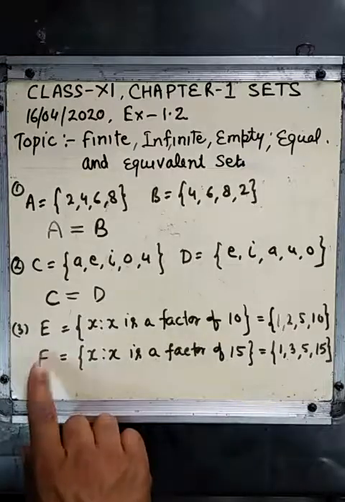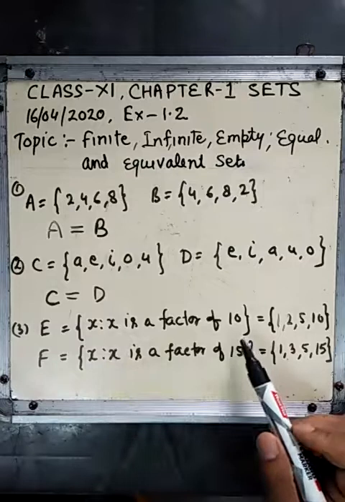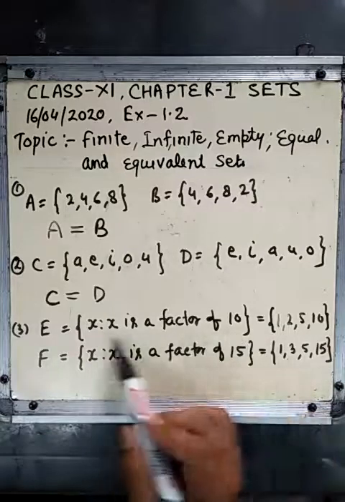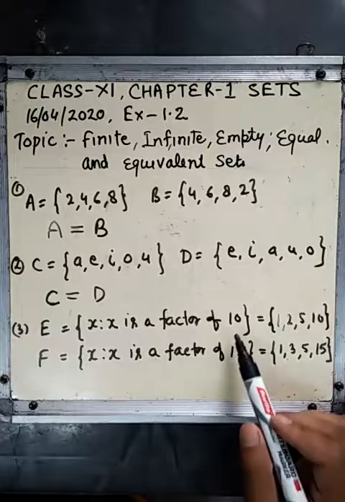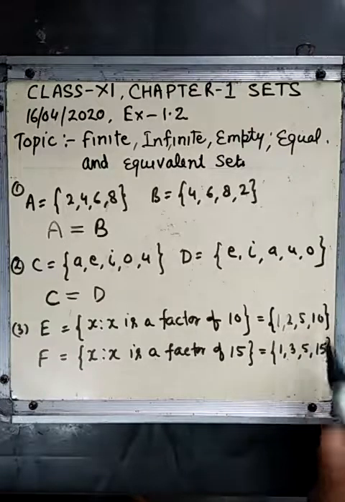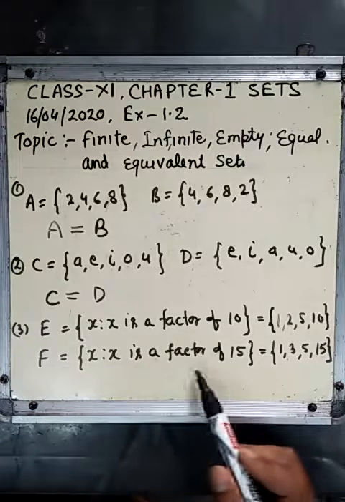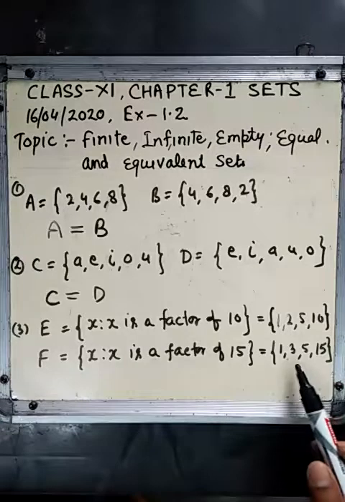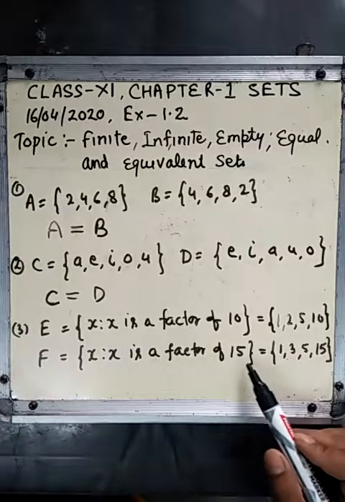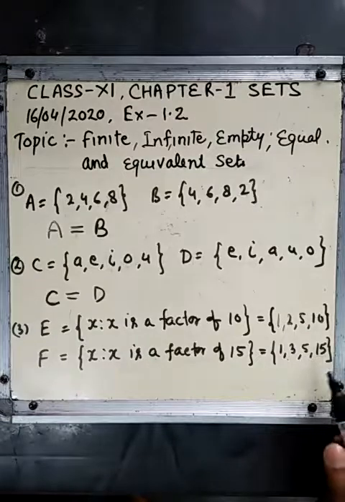But in E and F, set E is x such that x is a factor of 10. Right? Which form is this? This is set builder form. Writing in roster form, the factors of 10 are 1, 2, 5, 10. F is a set containing x such that x is a factor of 15. This is the set builder form. Write in roster form the factors of 15: 1, 3, 5 and 15.